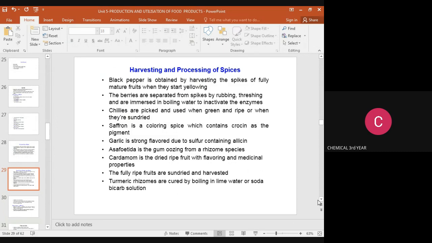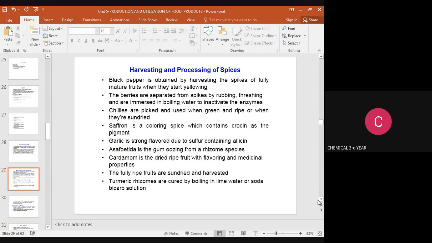Black pepper is one type of spice. It is obtained by harvesting the spike of fully matured fruits when they start yellowing. The berries are separated from the spike by rubbing and threshing, and they are immersed in boiling water to inactivate the native enzyme. Immersing in boiling water, that process is known as blanching operation.